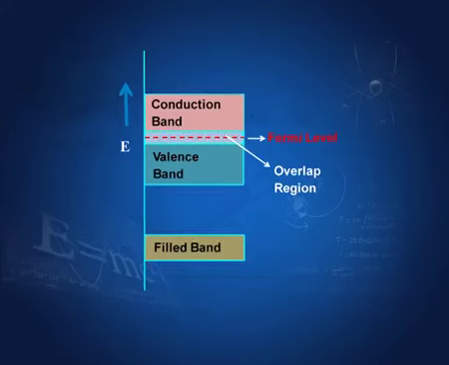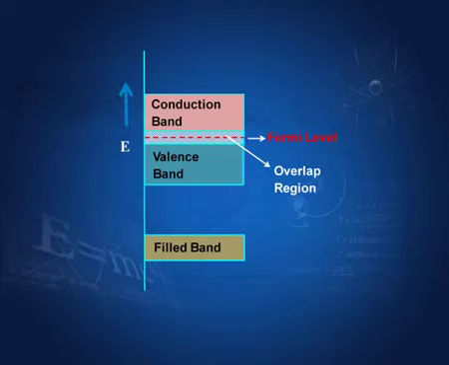So, therefore, they overlap. In metals, the conduction band and valence band overlap, and that means there is a possibility, in fact the probability is very high, that electrons will jump from the valence band to the conduction band. It is a two-way process. The electrons can jump from the valence band to the conduction band because of the continuous distribution of energies.